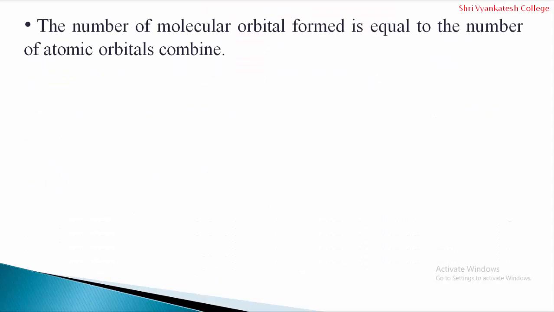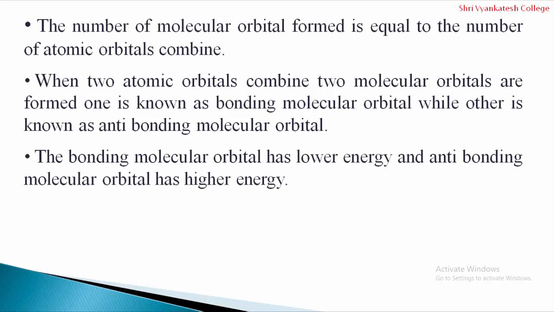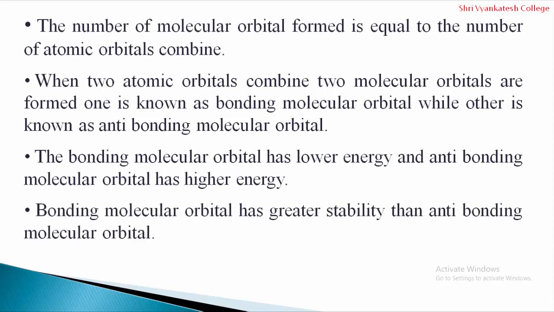The next postulate is that the number of molecular orbitals formed is always equal to the number of atomic orbitals combined. So the total number of molecular orbitals formed is always equal to the number of atomic orbitals which are combined. When two atomic orbitals combine, two molecular orbitals are formed. One is known as the bonding molecular orbital, while the other is known as the anti-bonding molecular orbital. The bonding molecular orbital has a lower energy and the anti-bonding molecular orbital has higher energy. The bonding molecular orbital has greater stability than the anti-bonding molecular orbital.